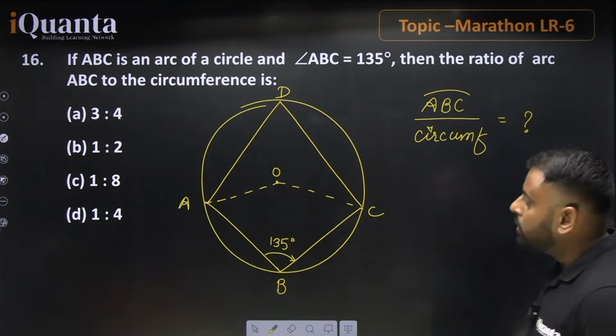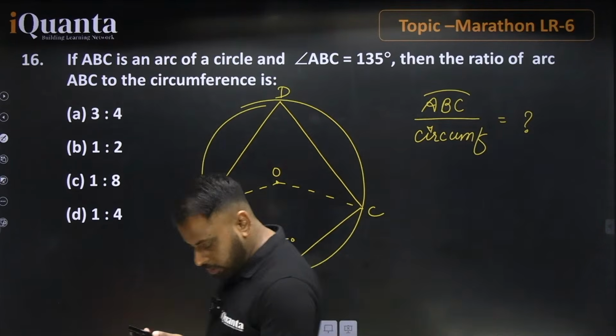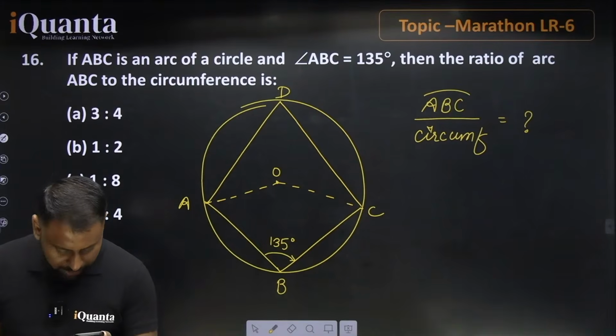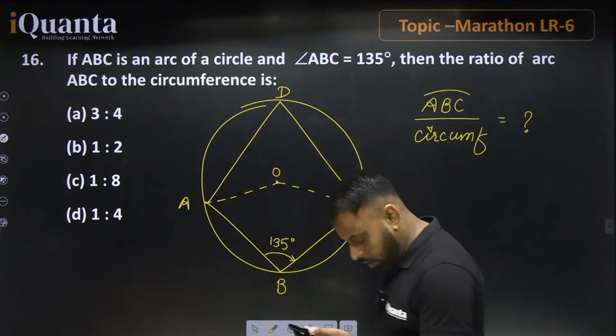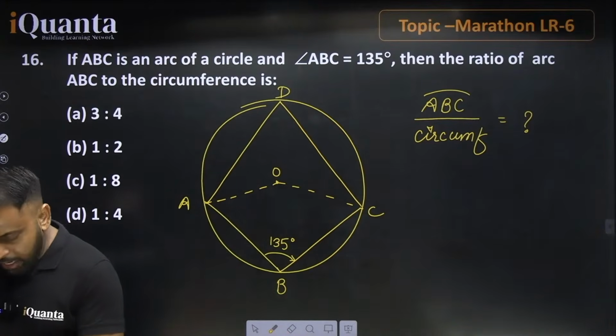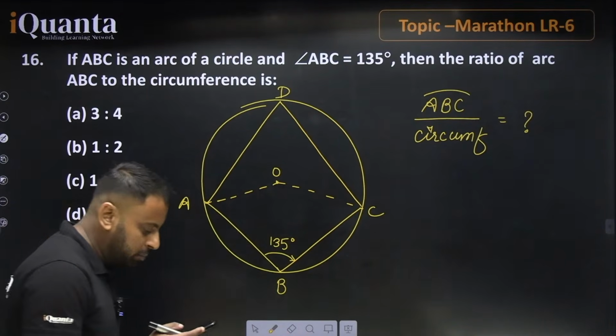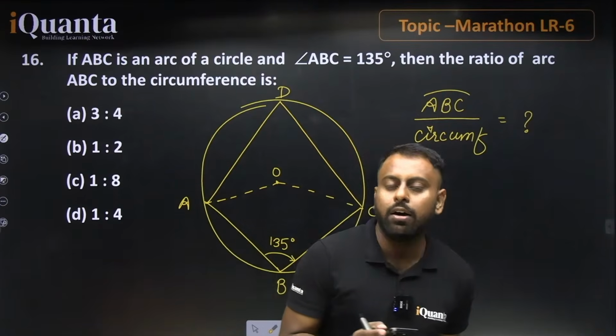I'm getting one answer as 1:8. Option C, 1:8, okay, that is written. Any more answers from you guys? Chalo, I'm just going to tell you how we can find the answer to such questions.